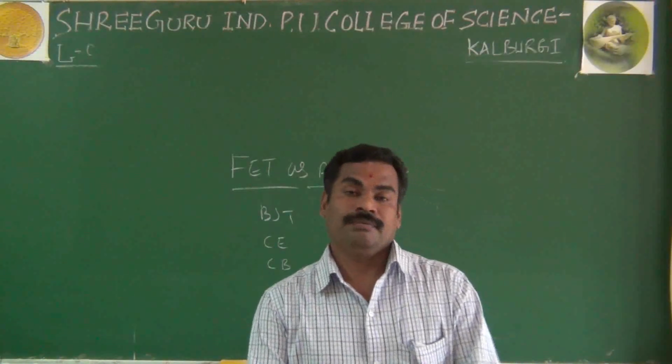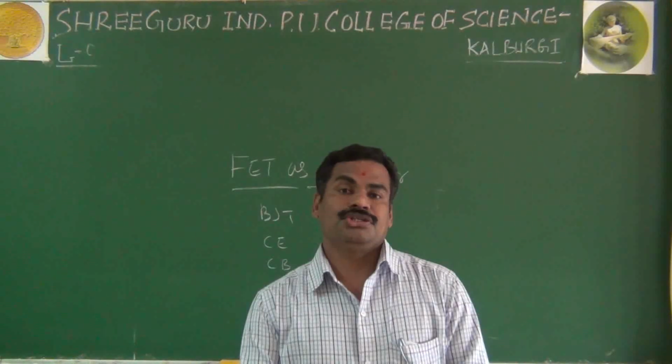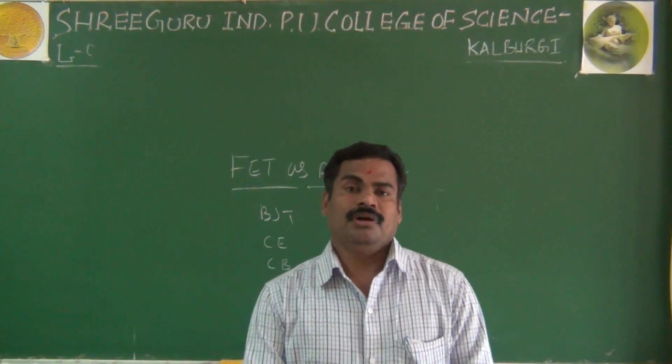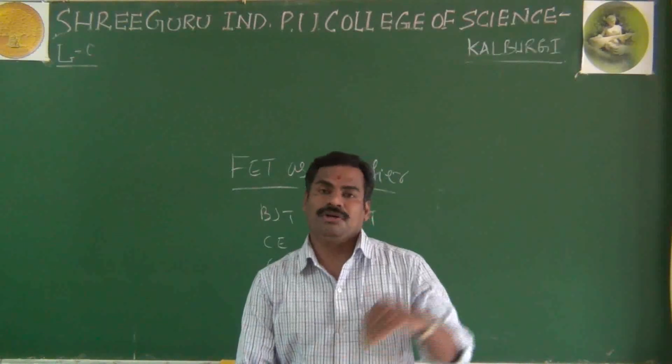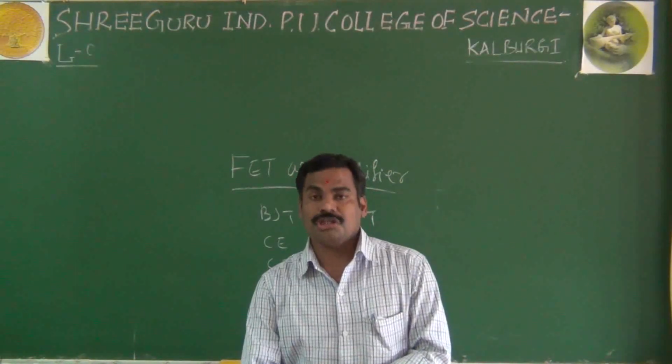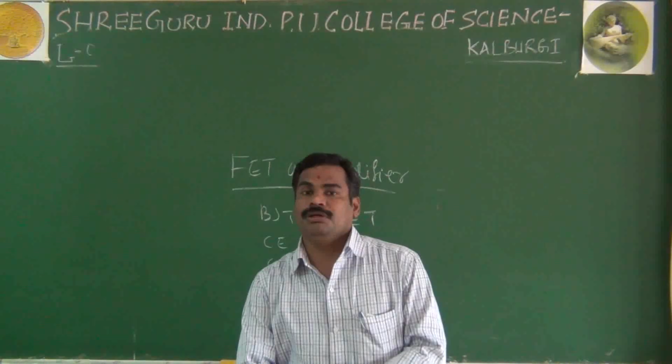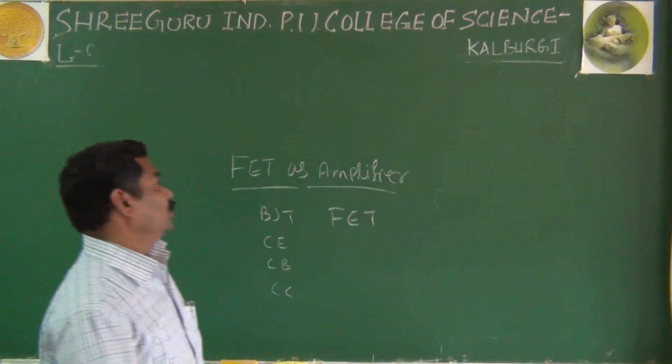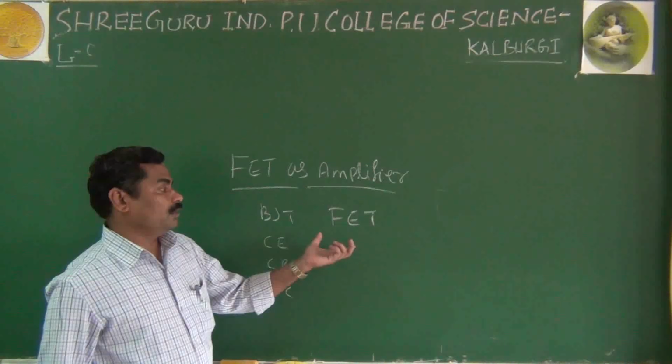In the same way, in your FET you have the source, drain, and gate. Depending on the configuration, you have done three types of transistor amplifiers. In the same way, it is also possible using the different configurations of your FET.